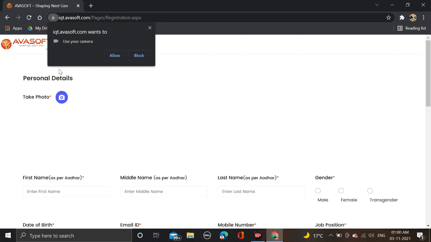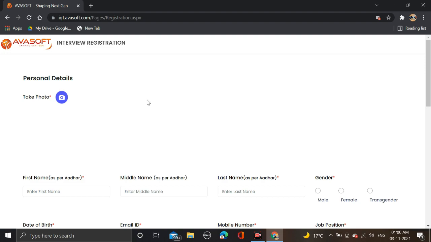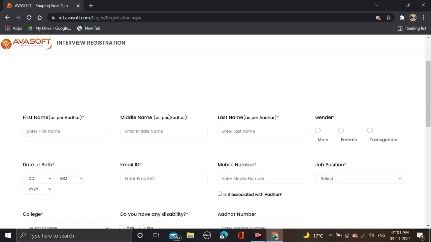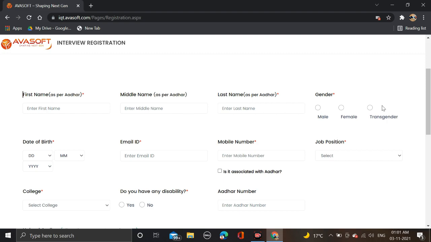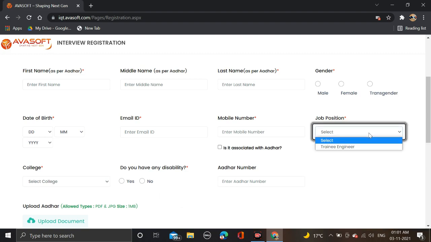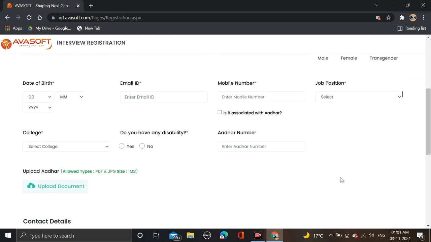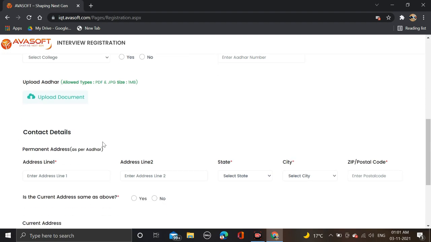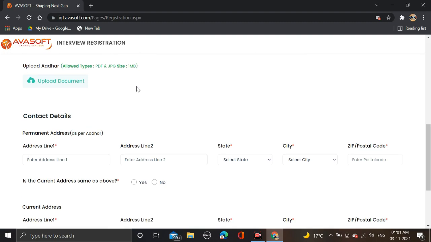Here they will ask you to allow your camera, so you have to allow the camera permission. After that, simply start filling the form. First you have to capture your photo. After that, fill in your name, middle name, last name, select your gender, date of birth, email, phone number, job title for which role you are hiring, trainee engineer, and fill in your college name, whether you have any disability, and Aadhaar number, and simply upload your Aadhaar card in PDF or JPG format, size 1 MB.